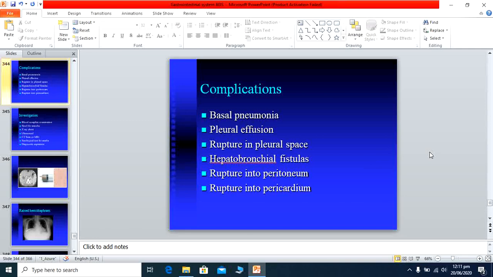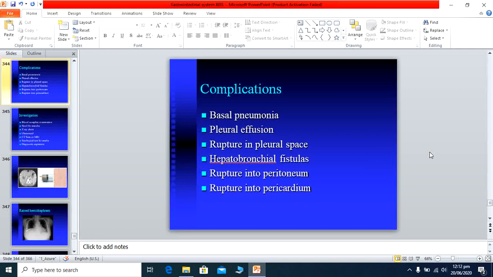Sometimes the patient develops a hepatobronchial fistula, meaning a passage occurs from the liver to the bronchi. So abscess from the liver tissue goes via the fistula tract into the bronchi, and whenever the patient coughs, they cough up sputum which contains debris, meaning pus from the liver tissue. This is also an important complication: an abnormal passage developed from the liver through the diaphragm to the lung tissue.